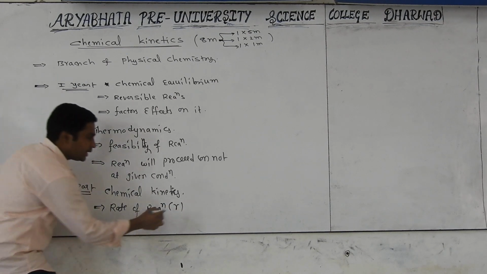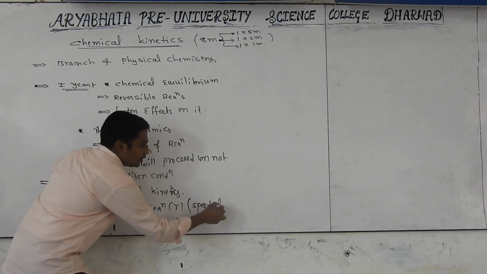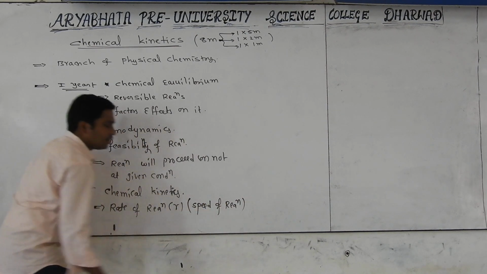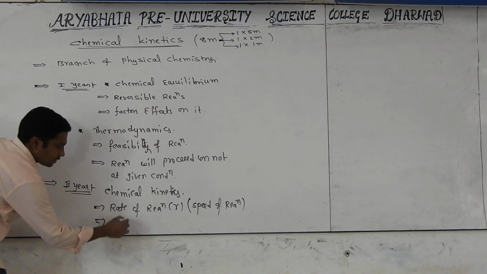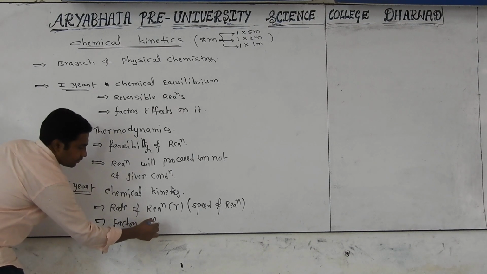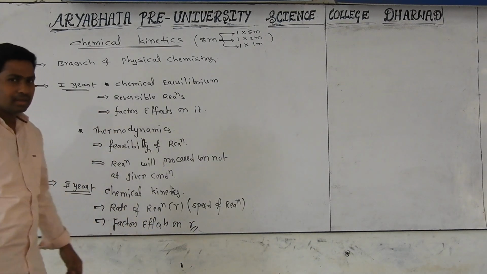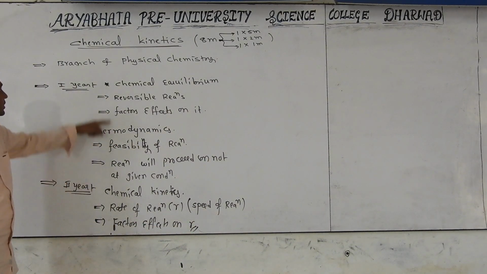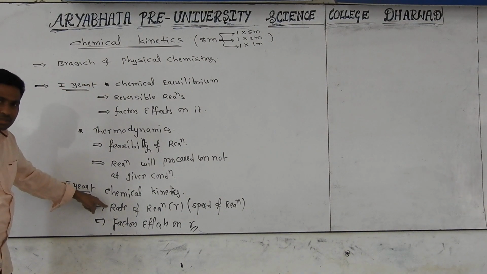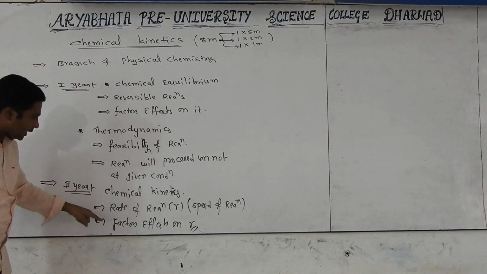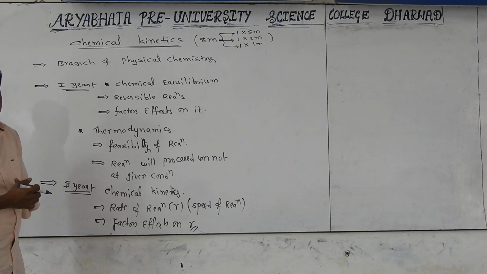In our words, rate is indirectly speed. The speed of reaction and the factors affecting the rate of reaction are discussed under chemical kinetics. Chemical kinetics is a branch of physical chemistry. There we discuss the rate of reaction, which is the speed of the reaction, and also the factors affecting the rate of reaction.